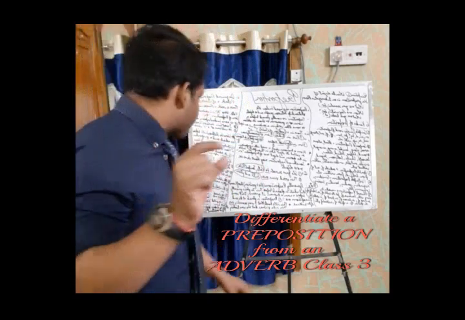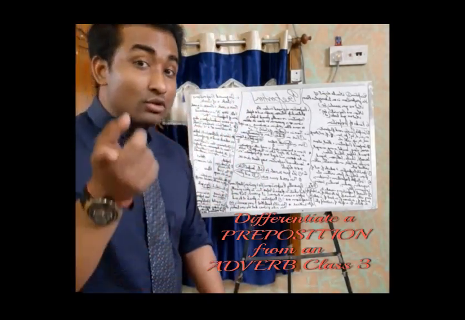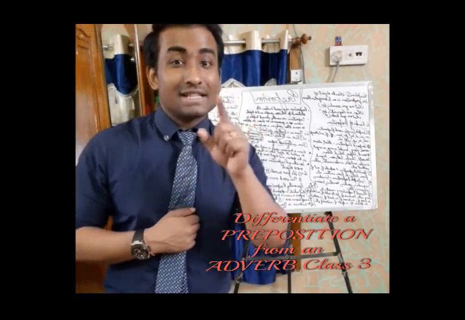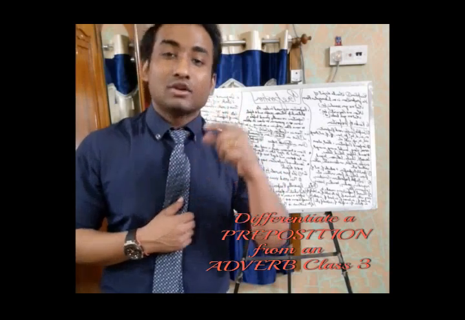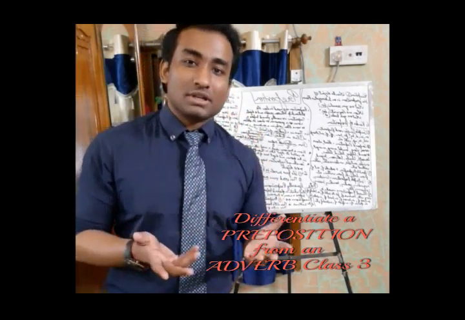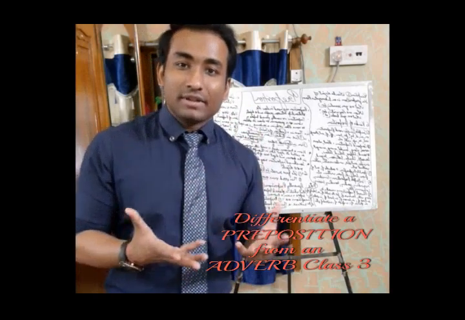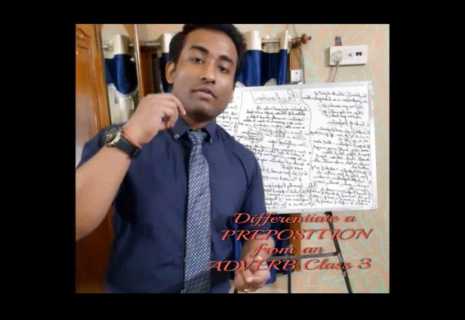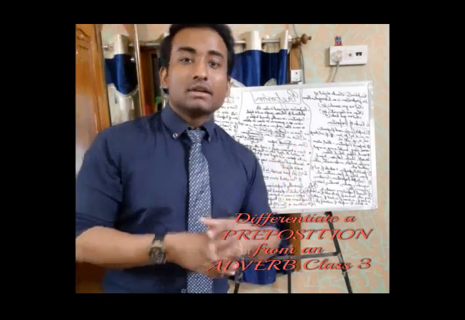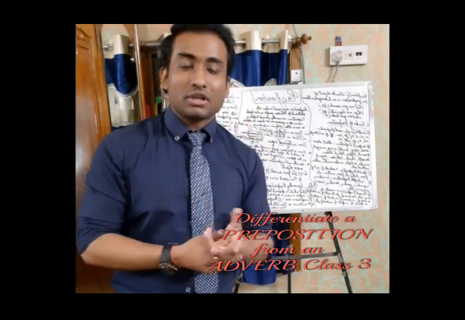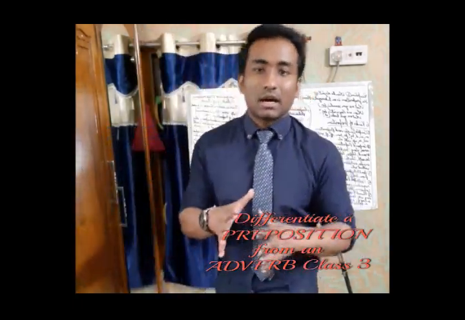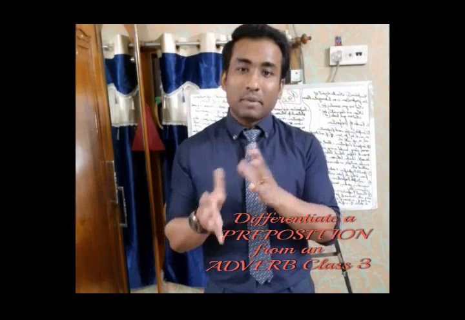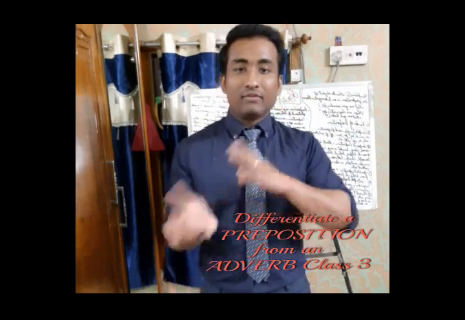Now, but if I say, would you like to come over and have dinner with me? Here, over is modifying the word come, which is a verb. So obviously, it's an adverb over here. It's not a preposition. So in would you like to come over and have dinner with me, over is an adverb, and in he ruled over him, or he ruled over a community, over is again a preposition. So I'm sure guys I have made you understand how to distinguish between adverb and preposition, how to understand which one is adverb and which one is preposition.